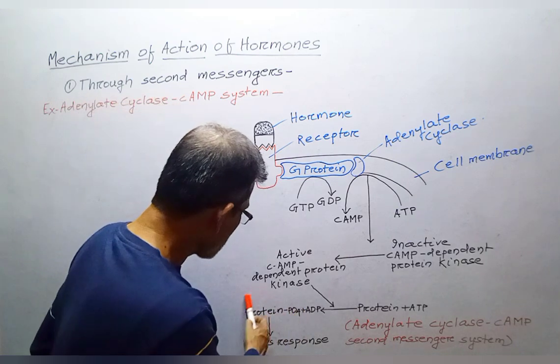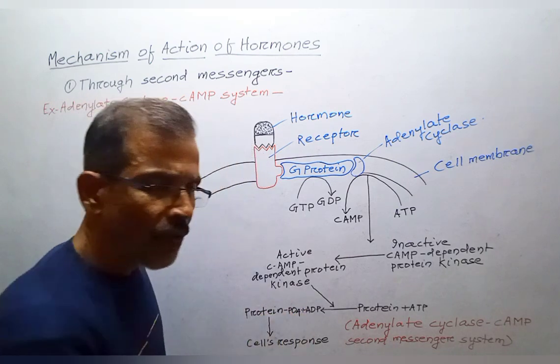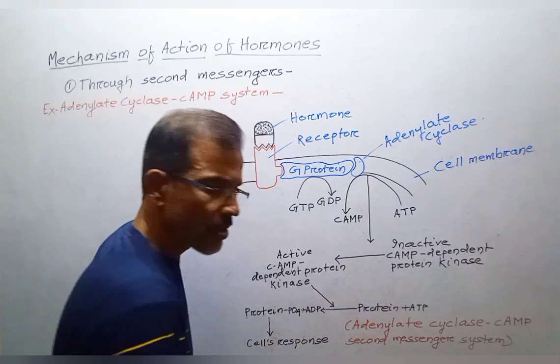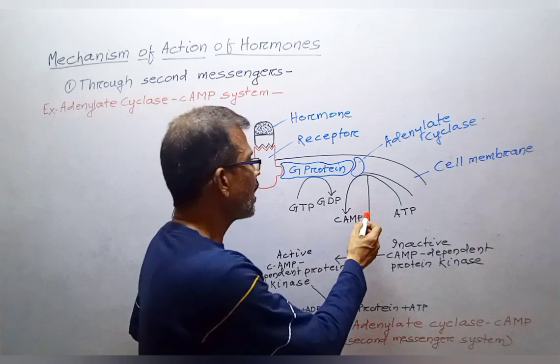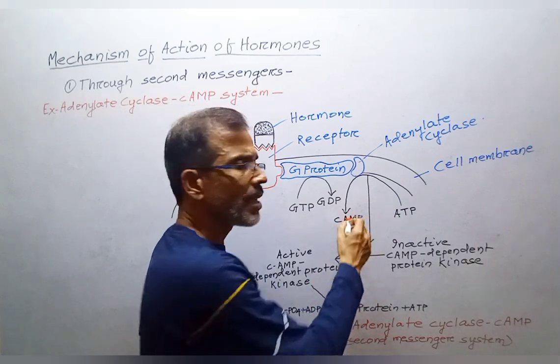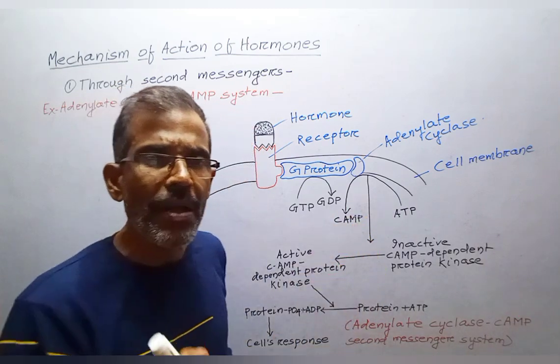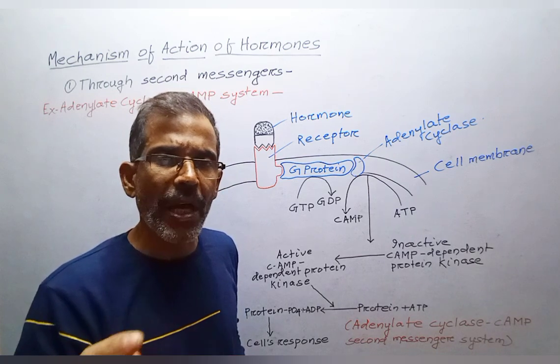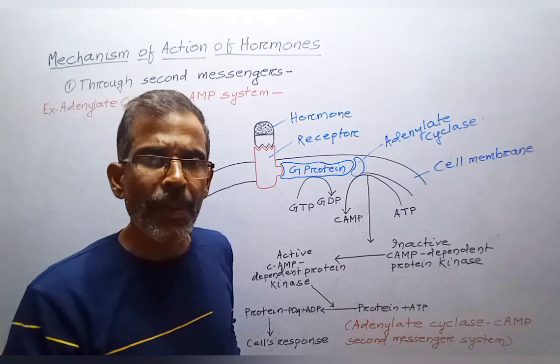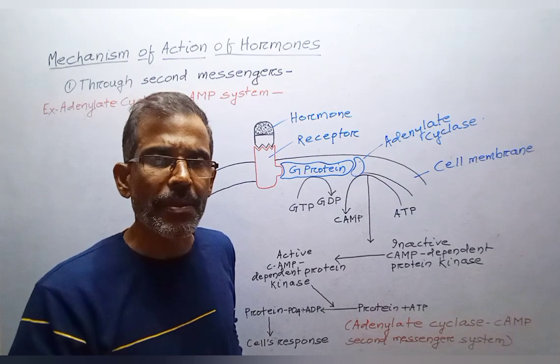These phosphorylated proteins are responsible for the final response. When the action is over, cyclic AMP is converted into inactive 5'-adenosine monophosphate by the enzyme phosphodiesterase. This terminates the hormone's action.